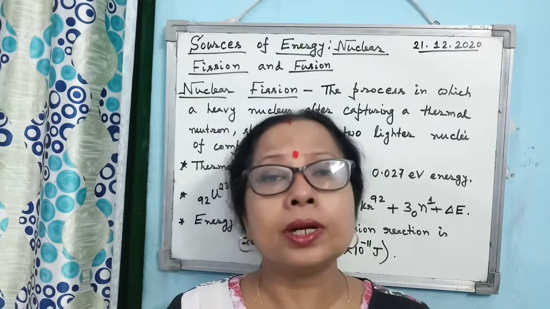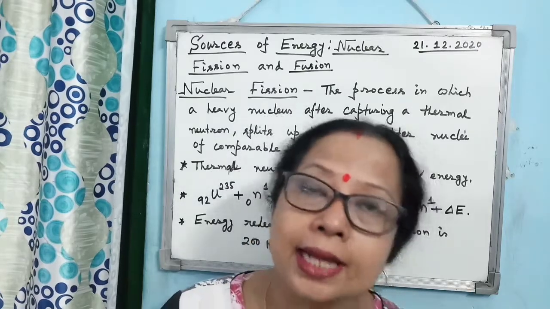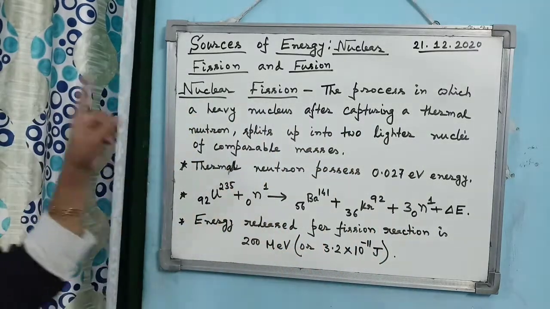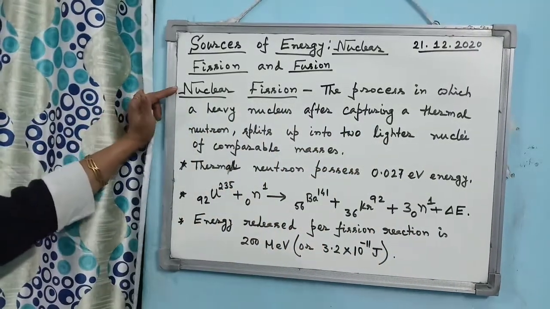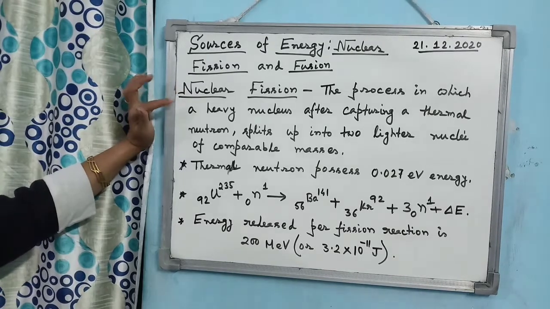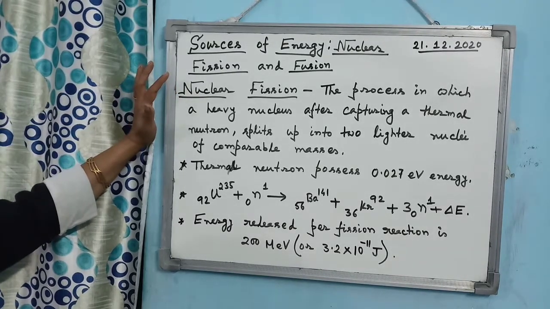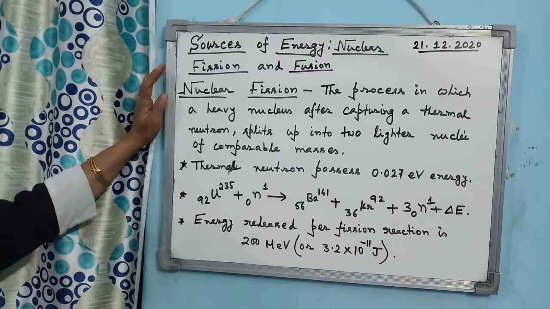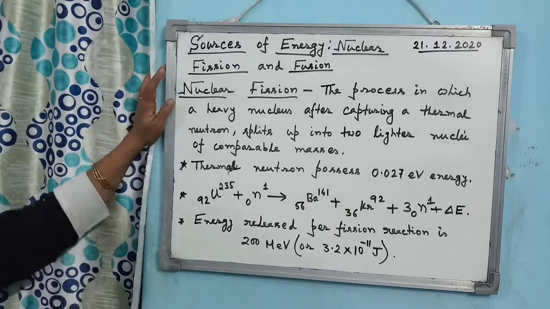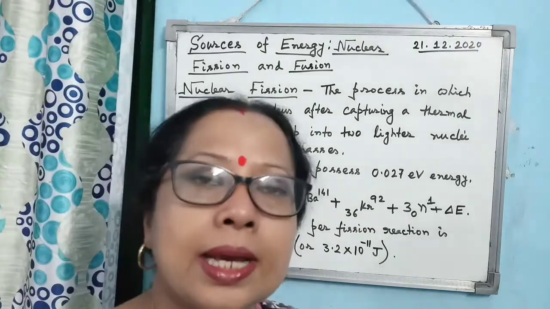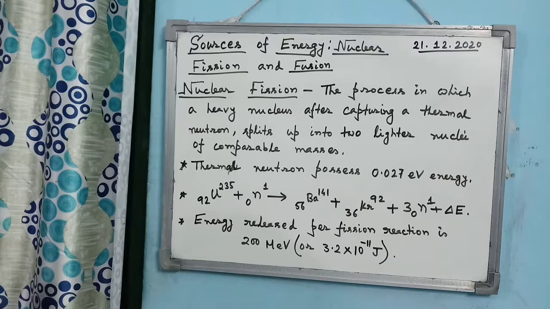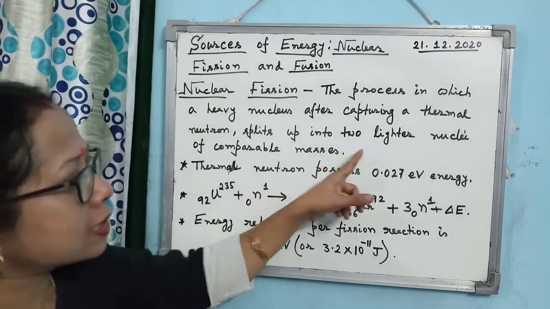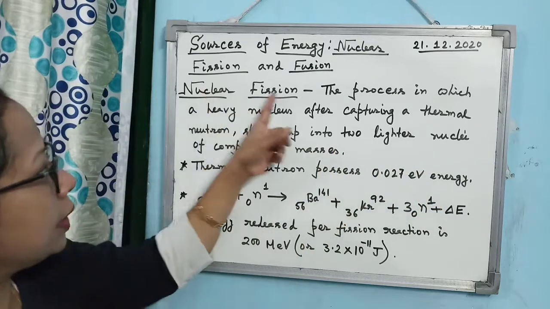Related to the nuclear fission reaction, what are the points you have to remember? I have just noted them down here. First is the definition of nuclear fission, the process in which a heavy nucleus, after capturing a thermal neutron, splits up into two lighter nuclei of comparable masses. That is known as the nuclear fission reaction. Here I have written "nuclear fission, the process in which", but I have not written "is known as nuclear fission" because it is already written there.